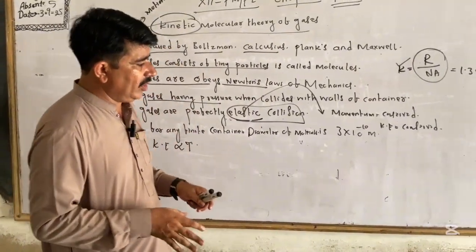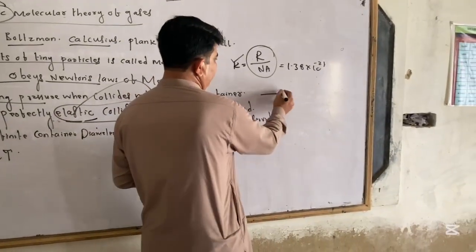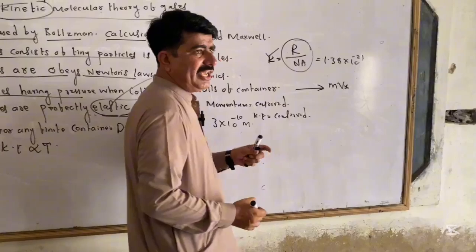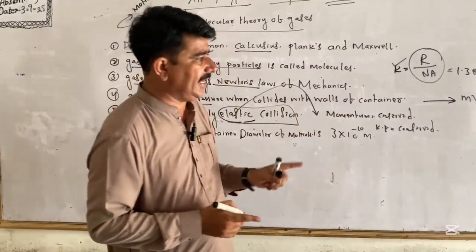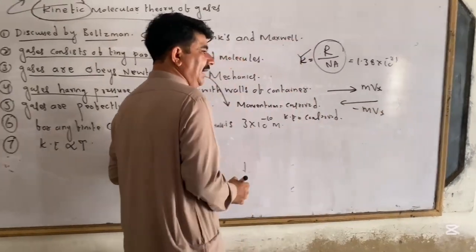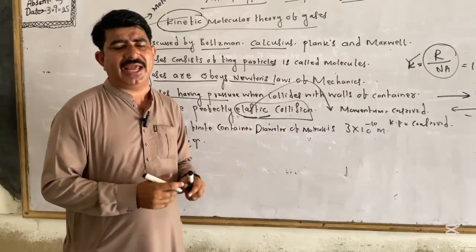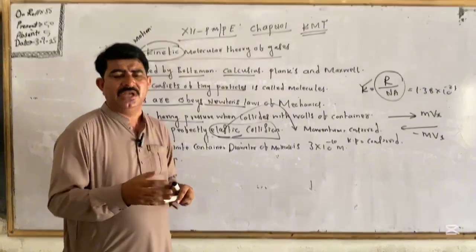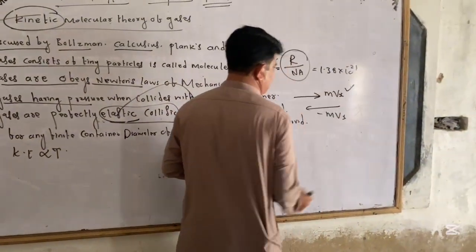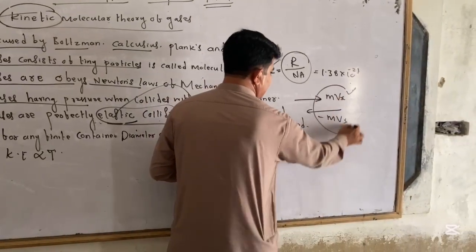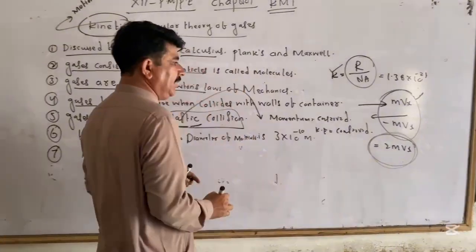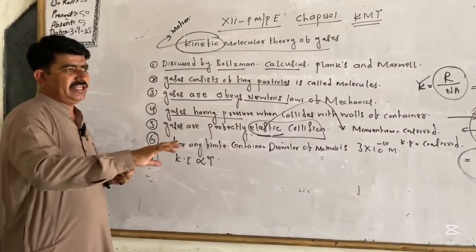When a gas molecule moves in one direction, its momentum is mvx towards the container. When it comes back, it has minus mvx. Here x is the component of v. Why do we write x? Because gases can move in x, y, or z directions, but now we are taking the x-axis. The change in momentum will be 2mvx. This is the change in momentum of the gas when it collides with the container and comes back.